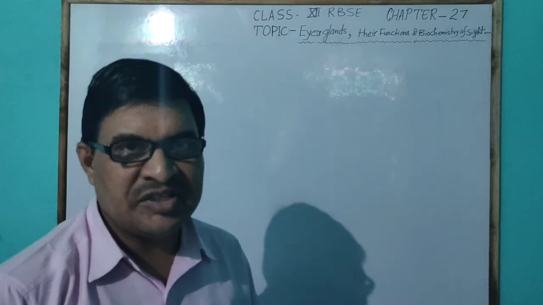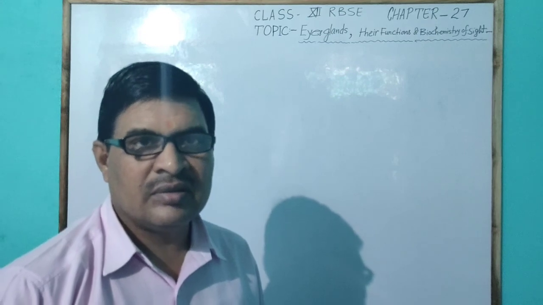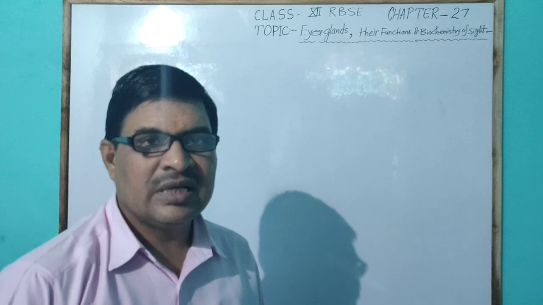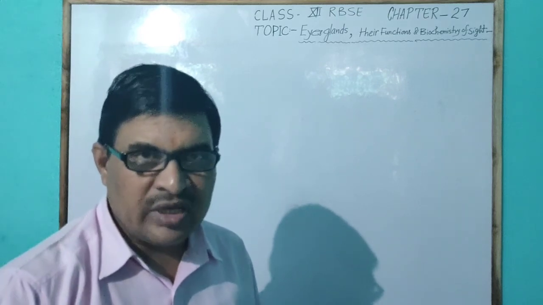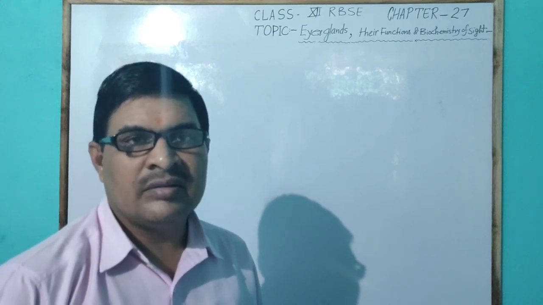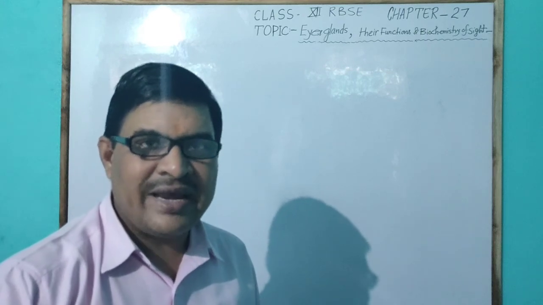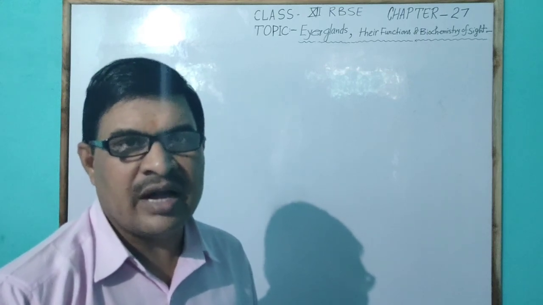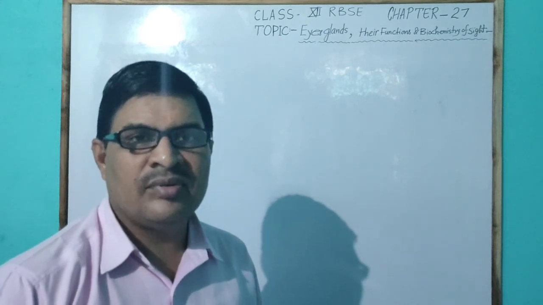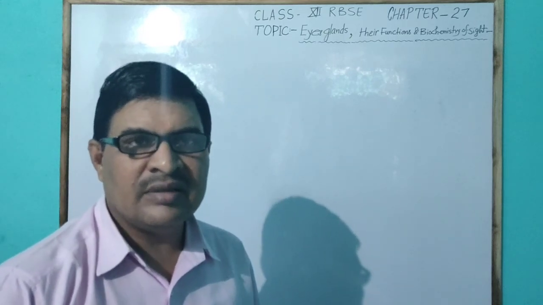Now I will discuss the biochemistry of sight, meaning the total changes that occur in the pigments when bright light falls on the eye, and different types of pigment formation occur during this.